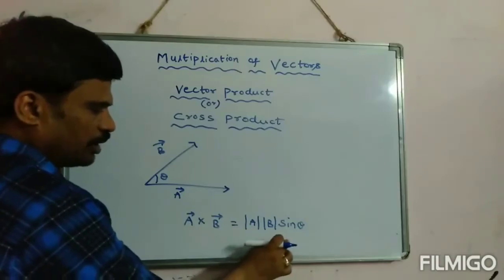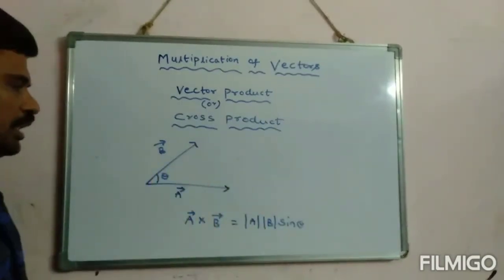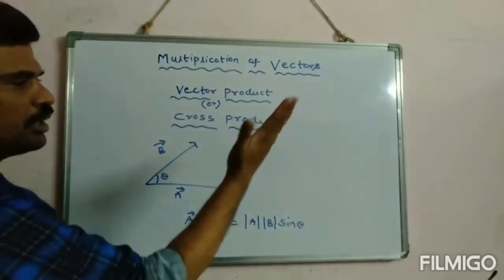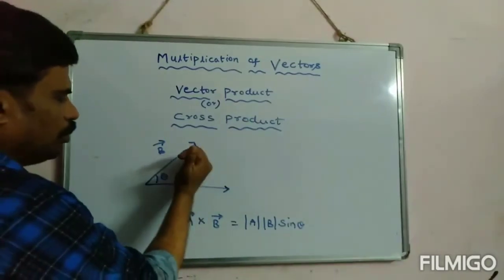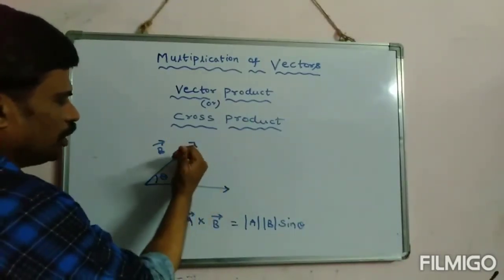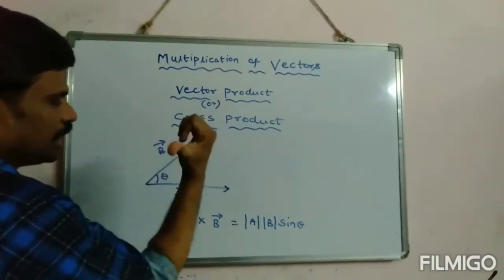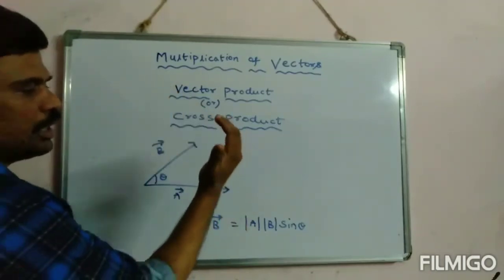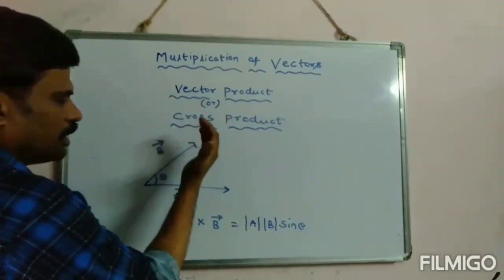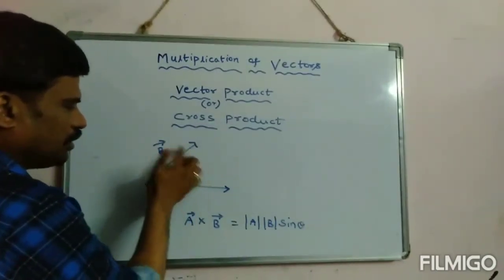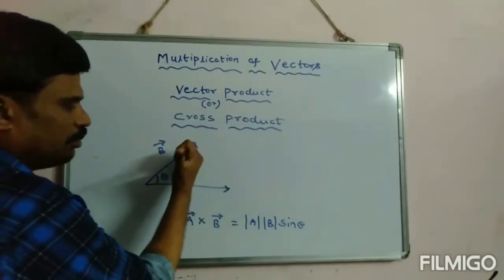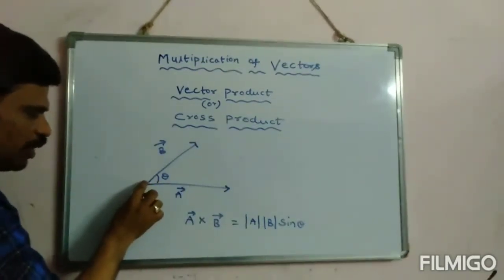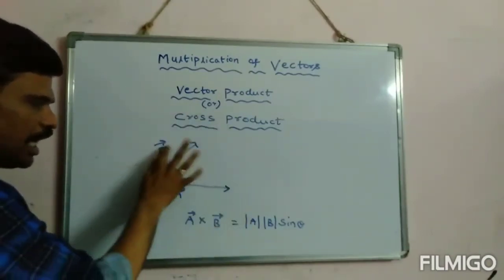Magnitude you will get by the formula. And what about the direction? The direction can be found by using the right hand rule. What is the right hand rule? Place your curled fingers on the board along the two vectors, then the thumb represents the direction of the resultant. Have you understood the right hand rule? Place your right hand such that the curled fingers show the direction of the vectors on the plane, then the thumb represents the direction of the resultant. Nothing but the resultant vector is perpendicular to the plane having the two vectors.